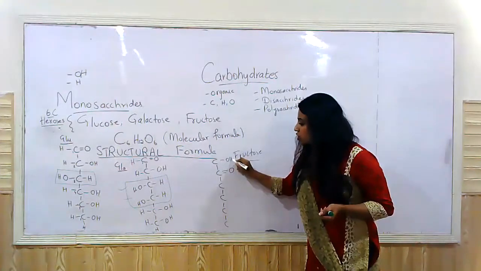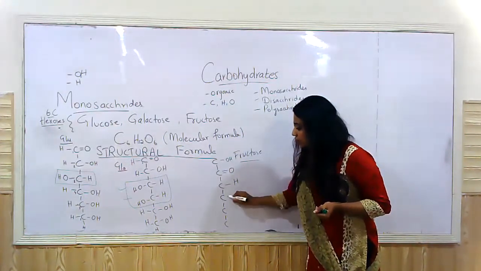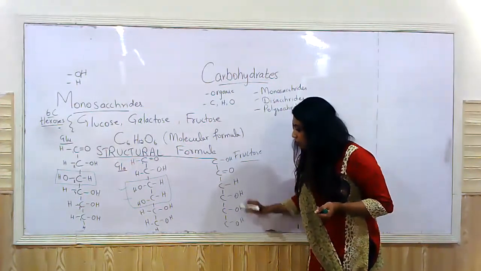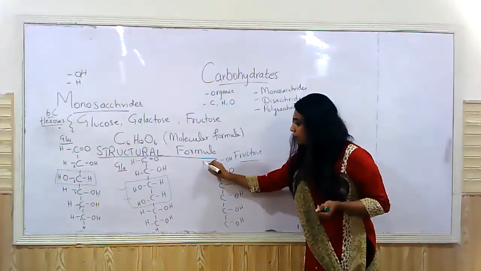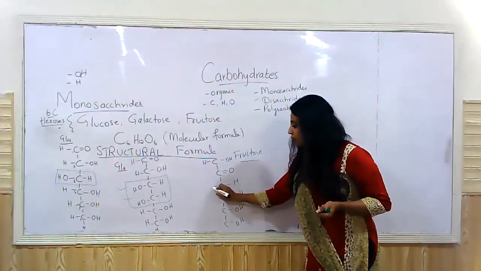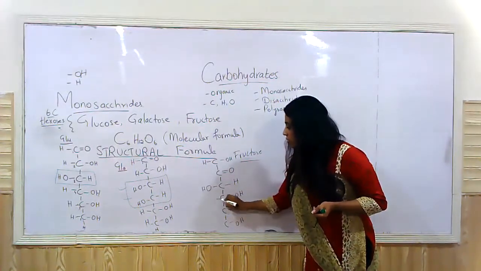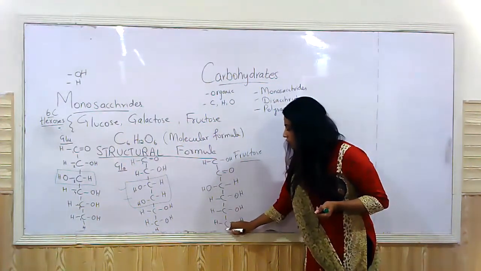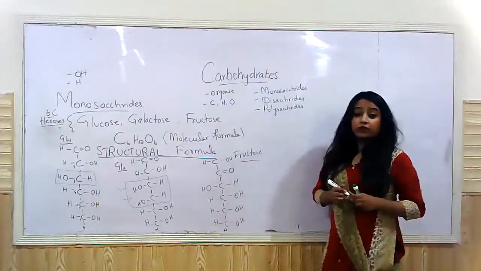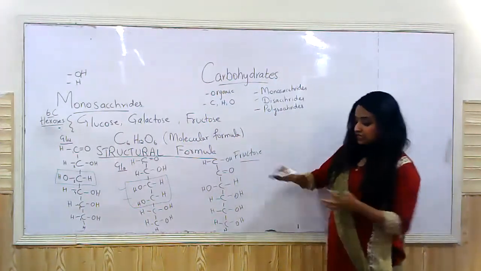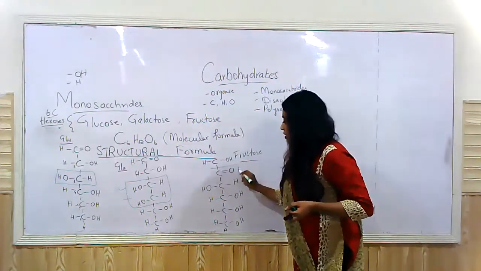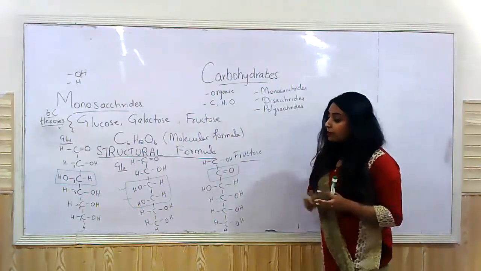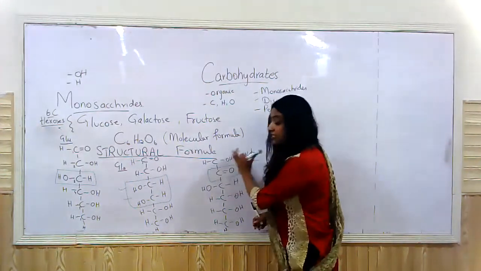You will have OH here, and carbon number 3 will have H, 4 will have OH, 5 will have OH, 6 will have OH, then OH, H, H, H, and H, right? So this is the part where the fructose molecule is different, right?